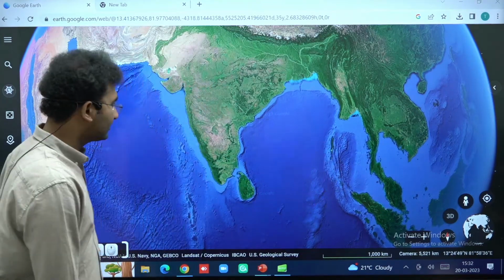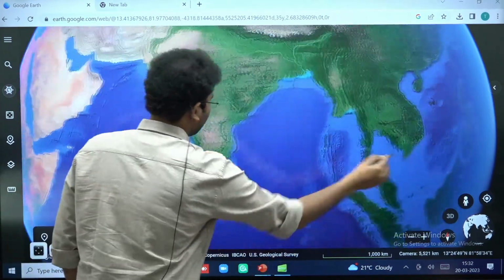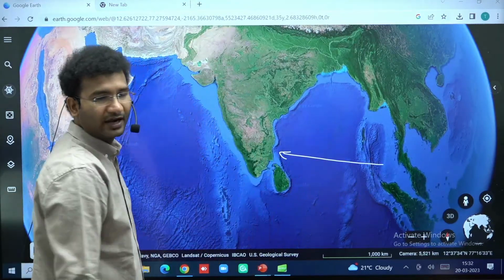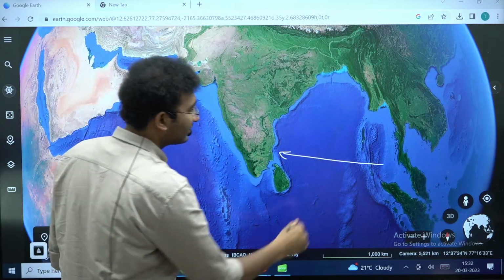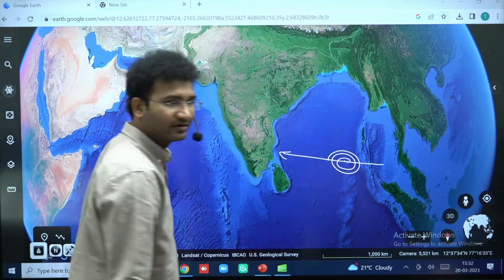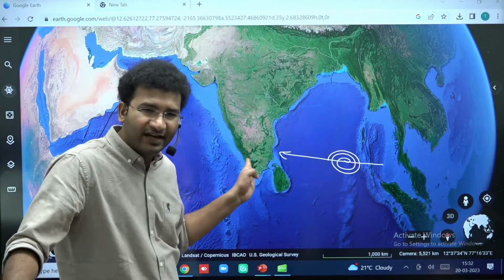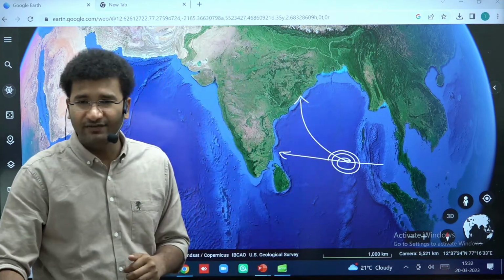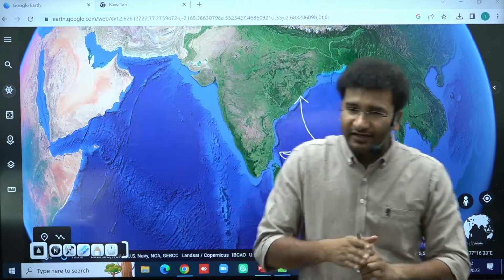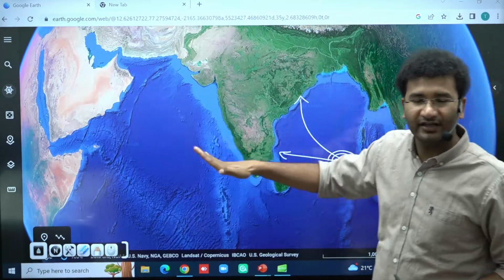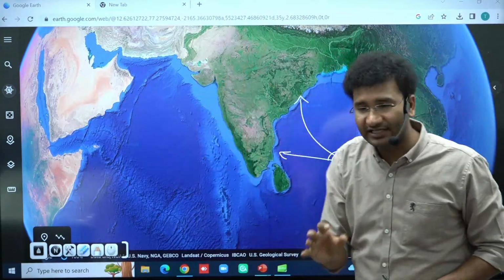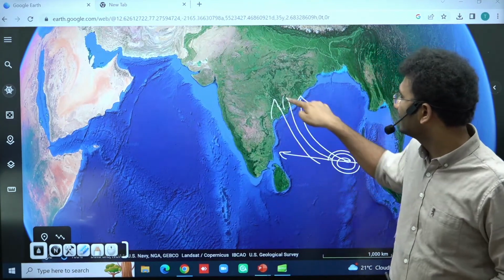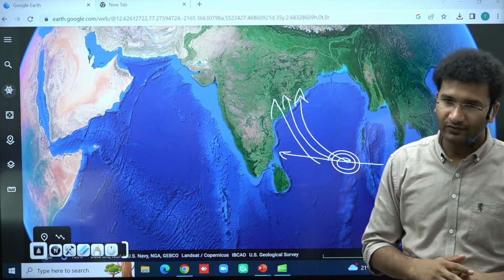Now those winds that are moving in the Bay of Bengal do not go and hit on the same latitude. Imagine there is a cyclone that is formed on this latitude. It will never go and hit on the same latitude. It actually deflects its path. Why is it deflecting? Anything that is moving in the northern hemisphere will deflect towards the right. Same is the case with the tropical cyclone. It will deflect and hit the coastlines of the eastern part of India.